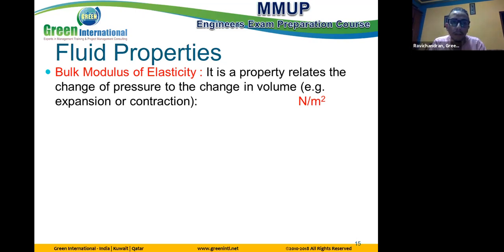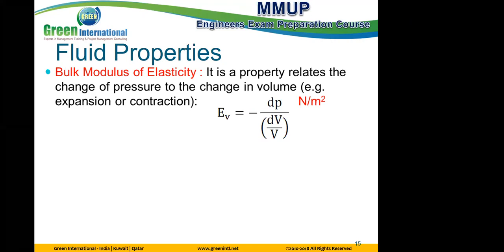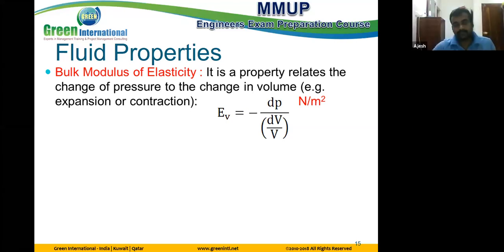Also, the unit of bulk modulus of elasticity is a unit of pressure. How come? Because this is a property related to the change of pressure to the change of volume, and we put the volume in dimensionless form. We will see now, see the equation. E, representing the bulk modulus of elasticity, is equal to the change of pressure over the change of volume to the total volume. We put the volume as a percentage, it means 10% of the total volume, 15% of the total volume. So the denominator is dimensionless, and the bulk modulus of elasticity has the same unit as pressure. Okay, see this question.